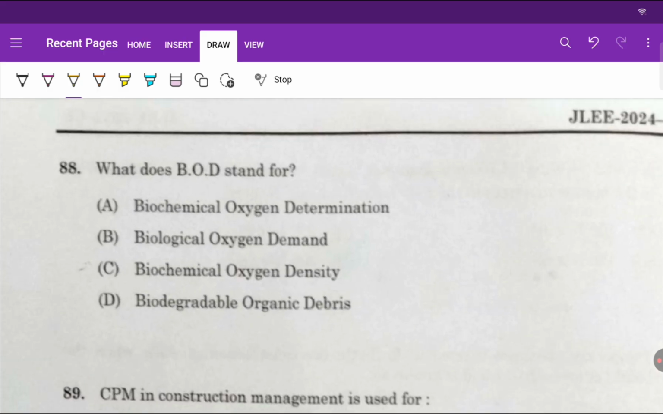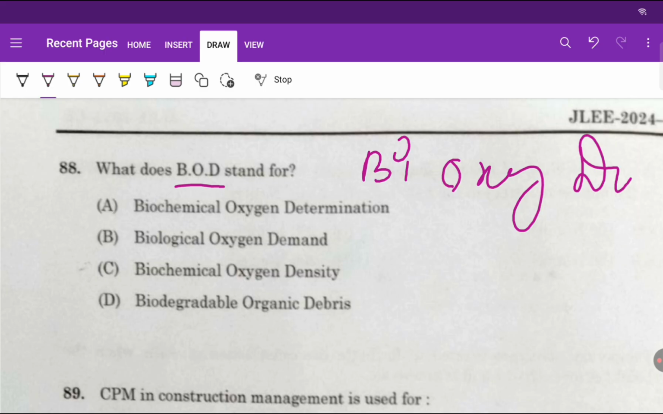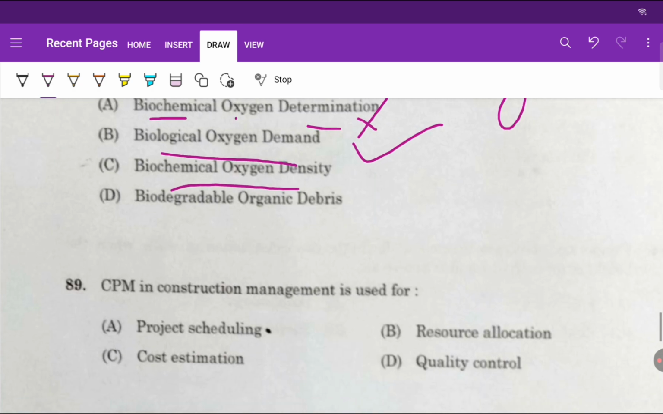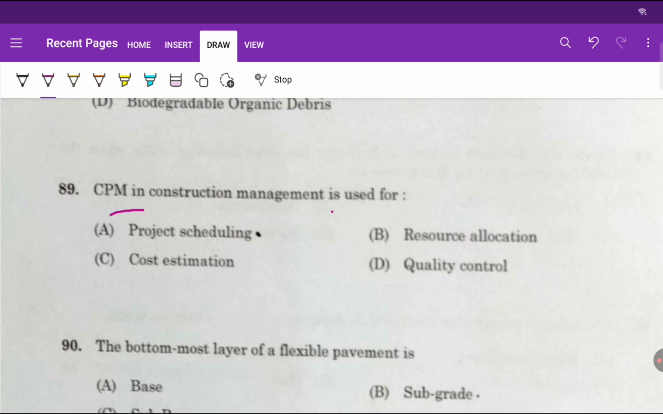What does BOD stand for? BOD means, from environmental engineering, biochemical oxygen demand, right? Oxygen demand. Biochemical oxygen demand. So it is the biological load.